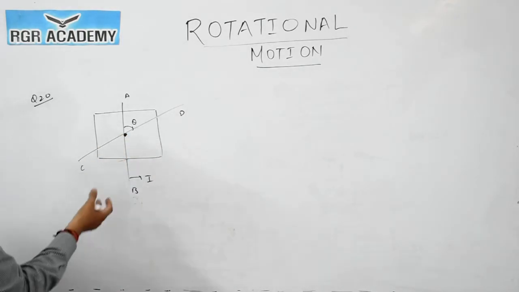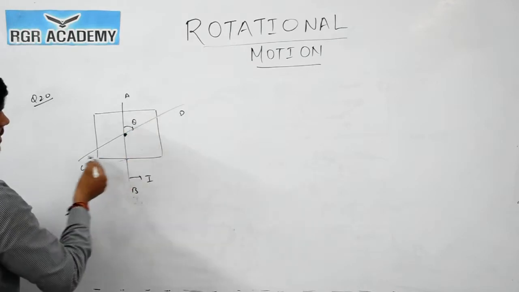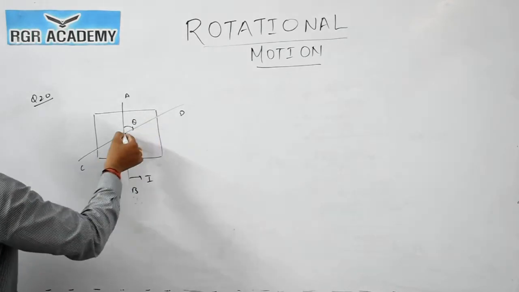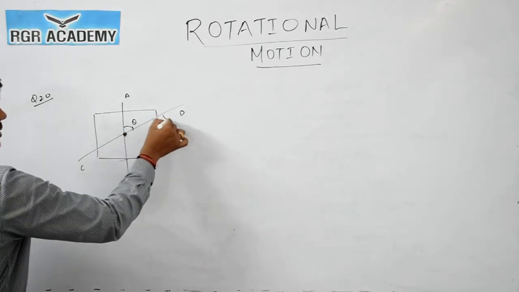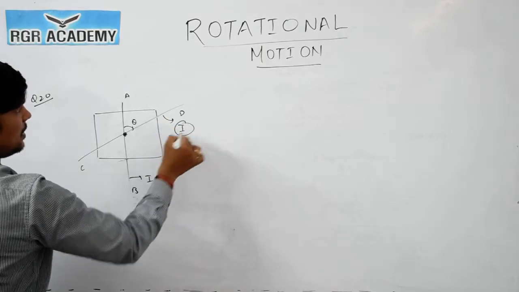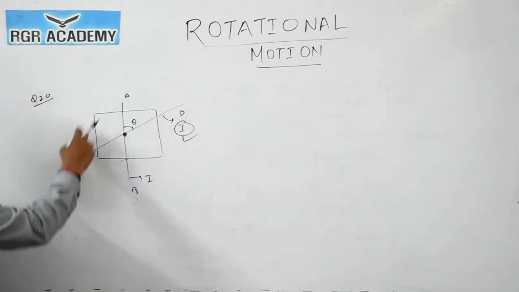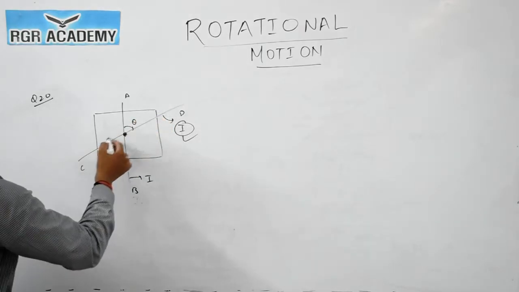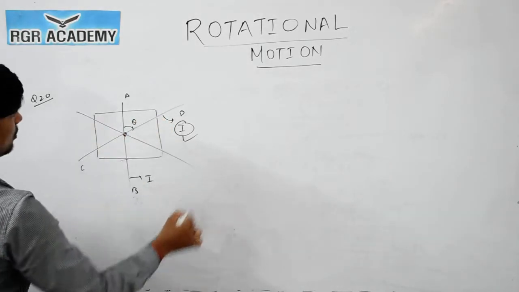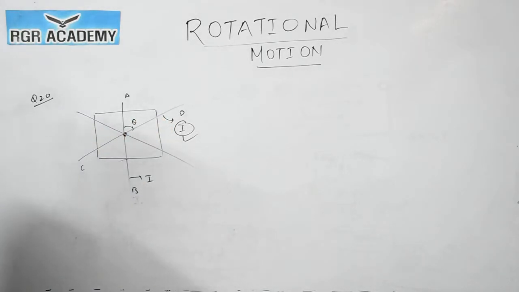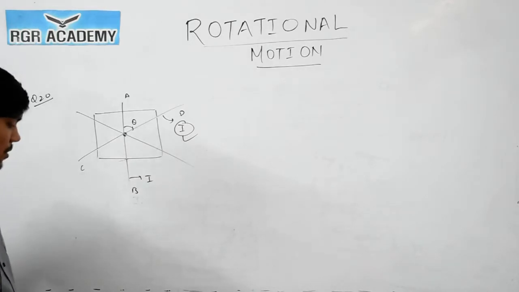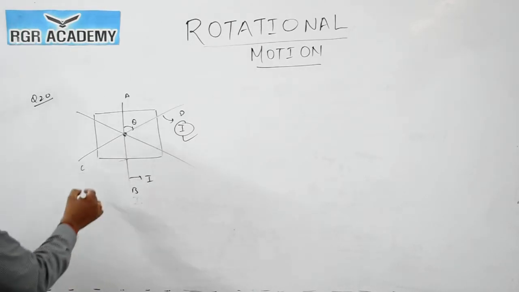So directly we can say, see the square is a symmetrical figure, this axis is also passing from the center itself. So about this axis also moment of inertia will be I. Clear? Because it is a symmetrical figure, so the moment of inertia about this axis or any other axis, like for this also it will be I. Like this way we can say this thing. Okay, so answer is moment of inertia is I only.